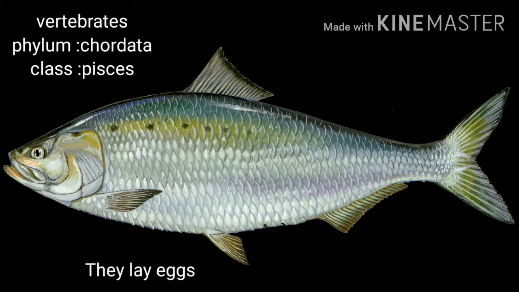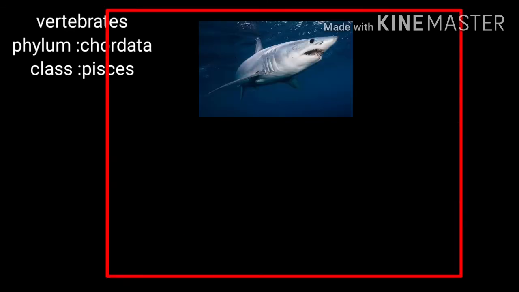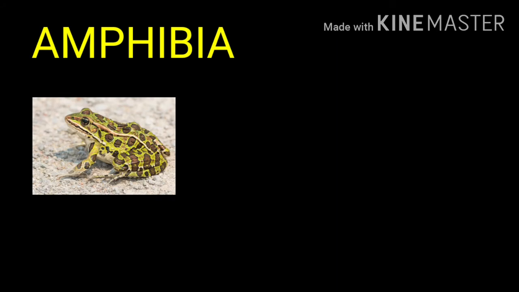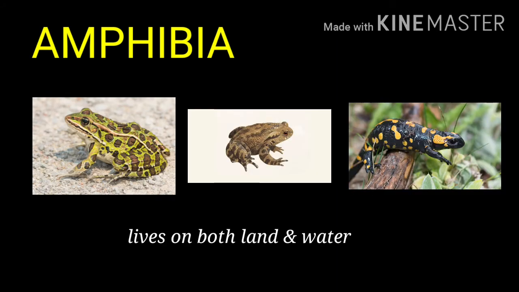Most fish lay eggs. Some exceptional cases also, like a species of shark, seahorses, rays, and several others, give birth to their young ones. Now here you can see a picture of a frog, toad and salamander.